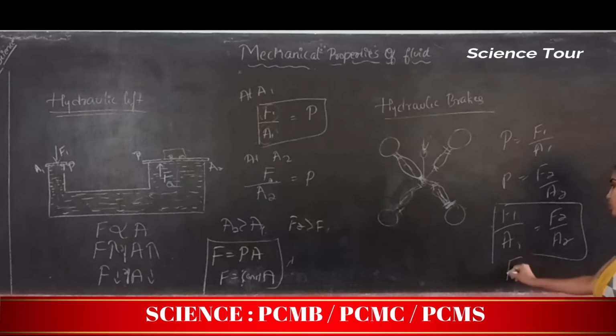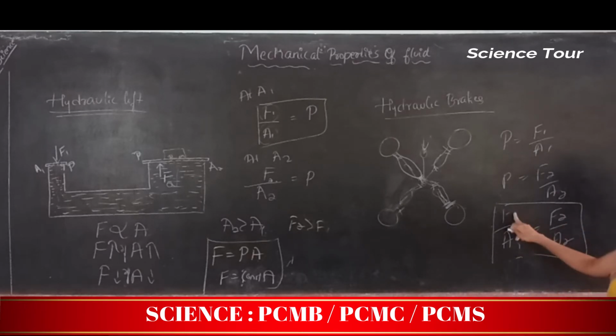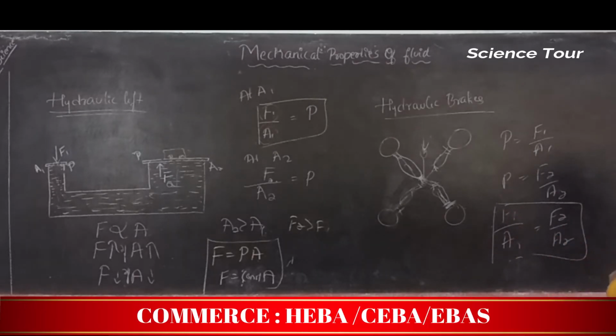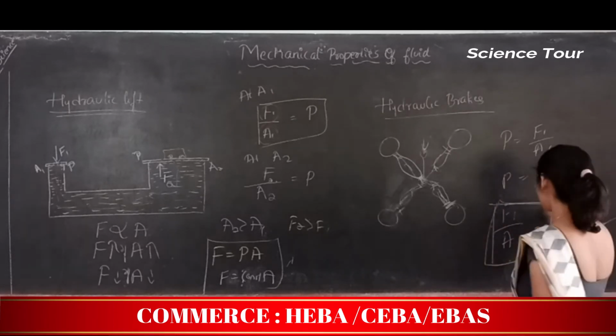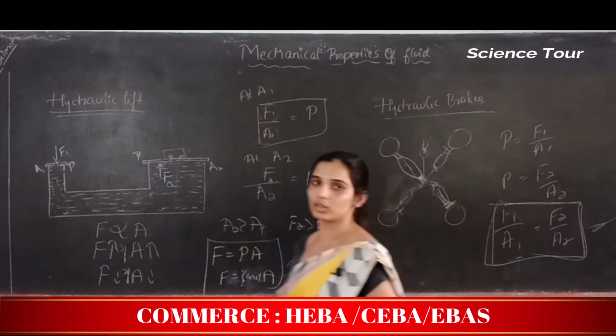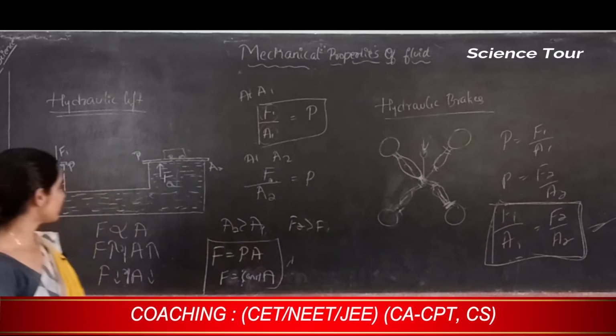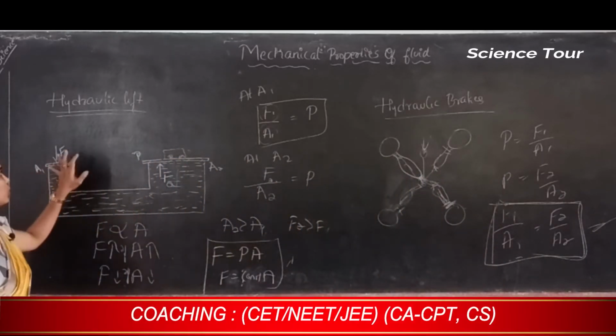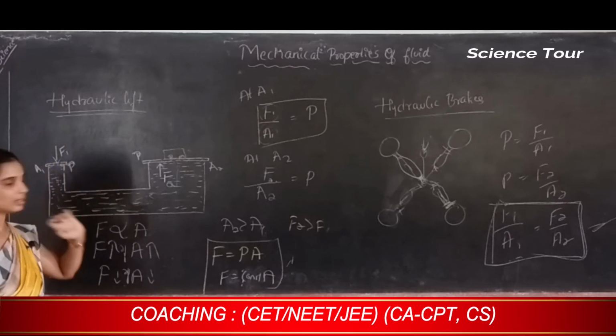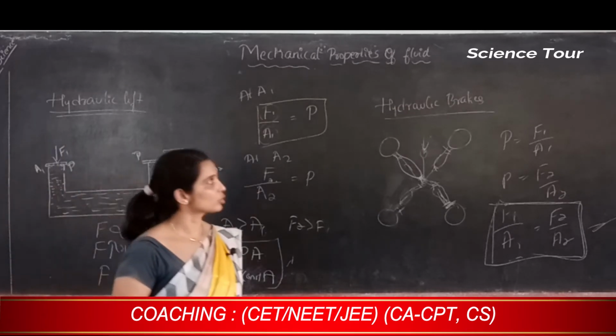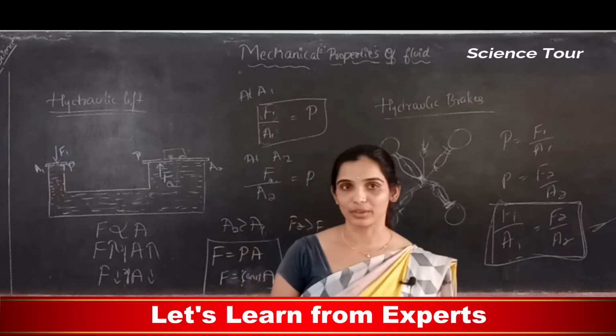So if they ask you to calculate F2, then bring A1 here. If they ask for F1, bring A1. So any quantity you can calculate. So this is the funda: F1 by A1 should be equal to F2 by A2, where A1 and A2 are the areas on which the forces are acted respectively. So that is the application part of it.